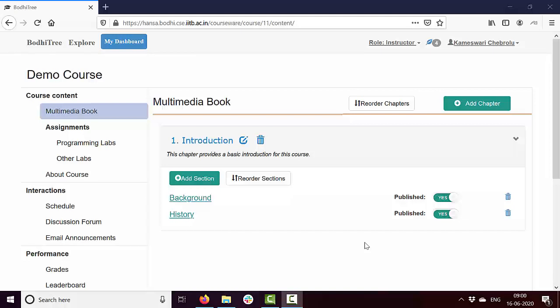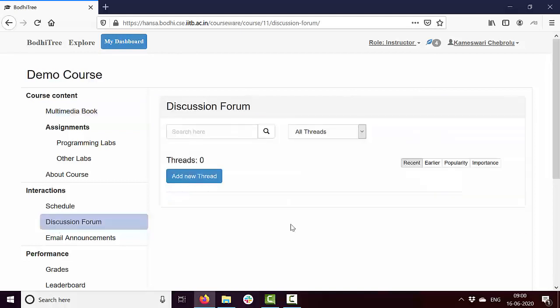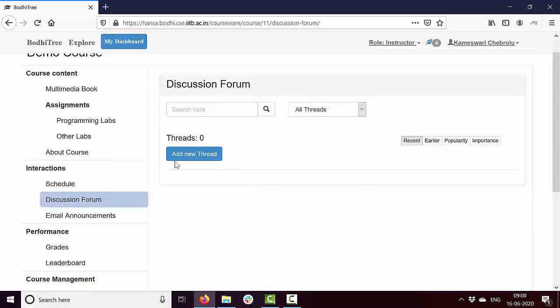Another way in which students, teachers and TAs can interact with each other is through the discussion forum. So this is under interactions, discussion forum. Let's see how this is. When I click on it, this is the page it takes you to. As you can see, there is an add new thread. So I can start a new discussion by clicking on this.